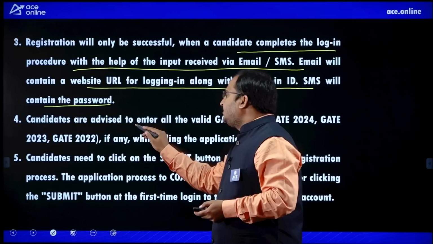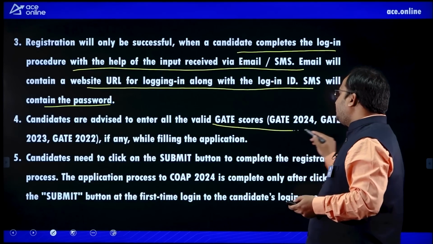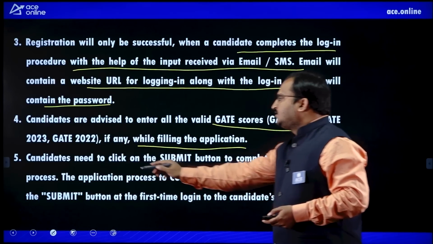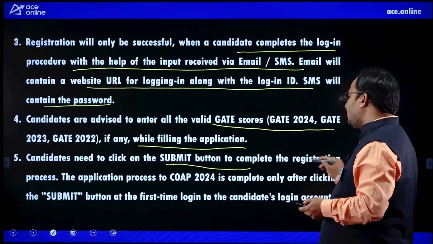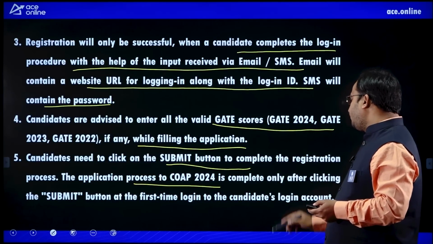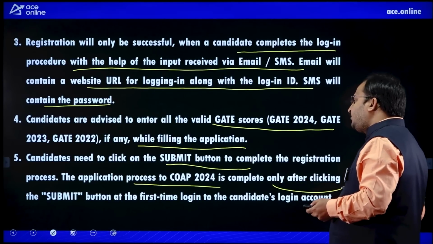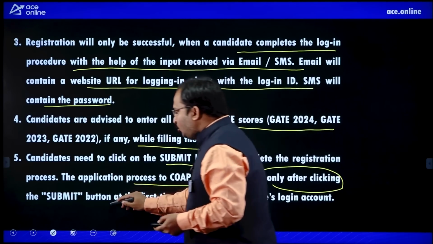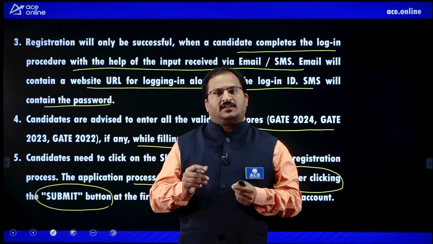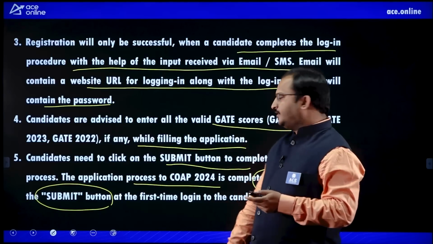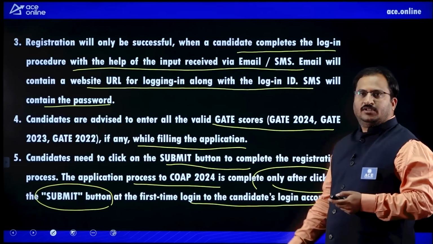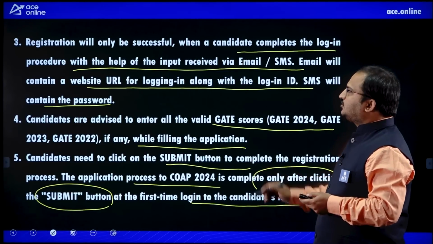Candidates are advised to enter all the valid GATE scores if any while filling the application. Candidates need to click on the submit button to complete the registration process. The application process to COAP 2024 is complete only after clicking the submit button. I told you clearly, you have to click on the submit button, then only the process will be completed. Okay. This is for the first-time login to the candidate's login account. So, this is the thing, dear students.